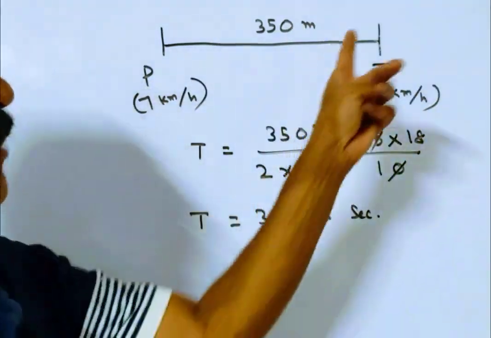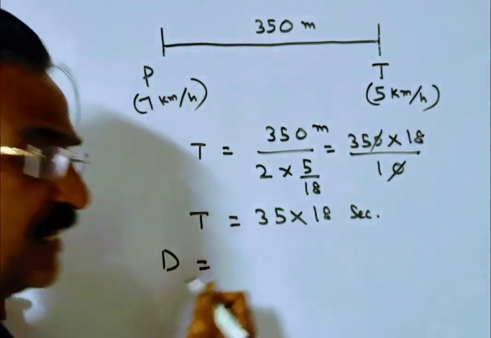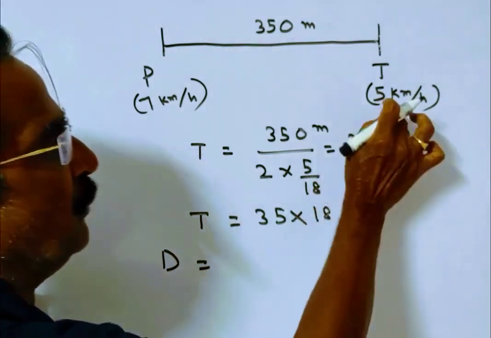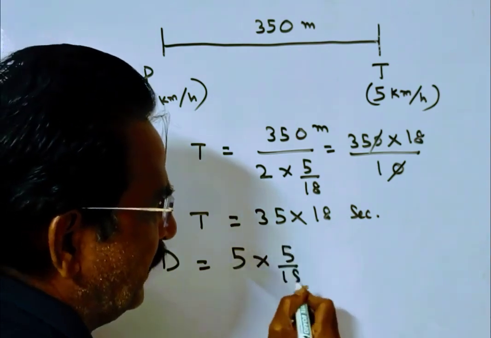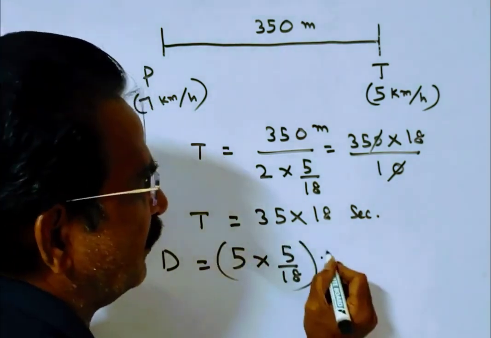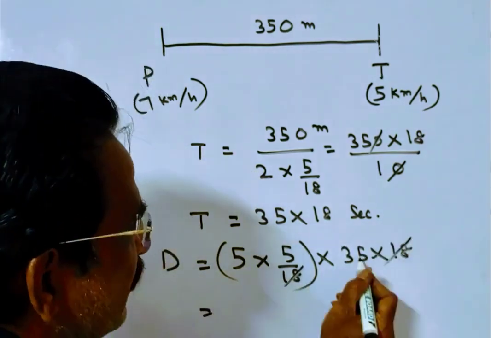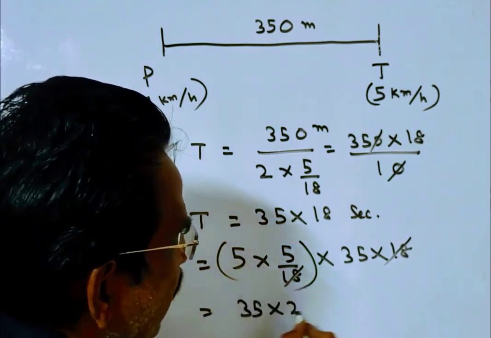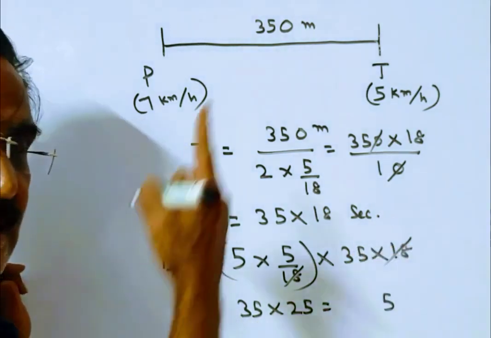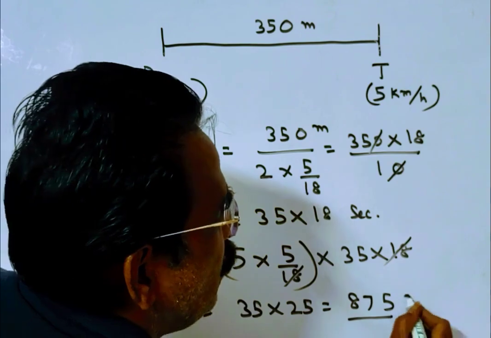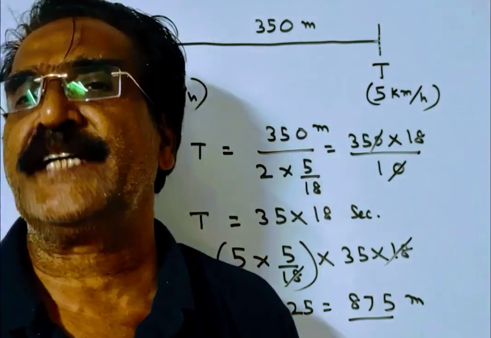So in this time, how far would the thief have run? That is, the distance run by the thief, velocity into time. What is the velocity of the thief? 5 km/h. I am converting it into 5 by 18 meters per second. This is the velocity of the thief into time, 35 into 18. 18 gets cancelled. 35 into 25 meters. 25 fives are 125, 25 threes are 75 plus 12 is 87. So the thief would have run 875 meters before he was overtaken by the police.